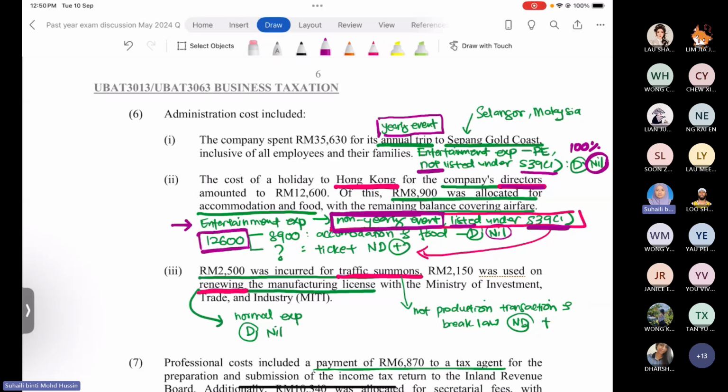However, the ticket cost that the company spent for the holiday to Hong Kong for the company's director needs to be added back. So you have to find the amount: 12,600 ringgit minus 8,900 ringgit. So you get the ticket cost. The ticket cost is listed under prohibited deduction section 39 subsection 1. So totally 100% of this item is not allowed for deduction, so the amount is added back.